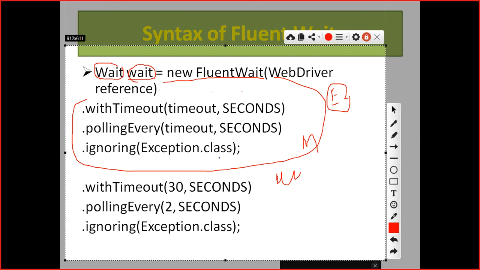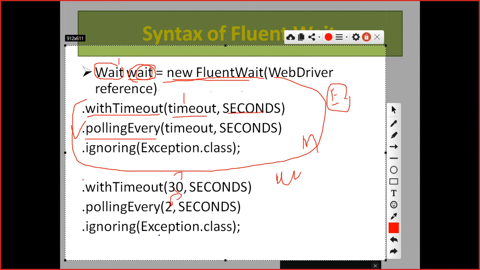If you don't have the understanding, you cannot build this functionality. So this is your interface, this is your reference variable, and this is your implementation class, new FluentWait. It accepts the WebDriver reference as a parameter. Here we are calling a different method called withTimeout, where you can give the time in seconds. I have already given this example as 30 seconds. Then pollingEvery is where we apply the frequency, so every 2 seconds it will check the element.